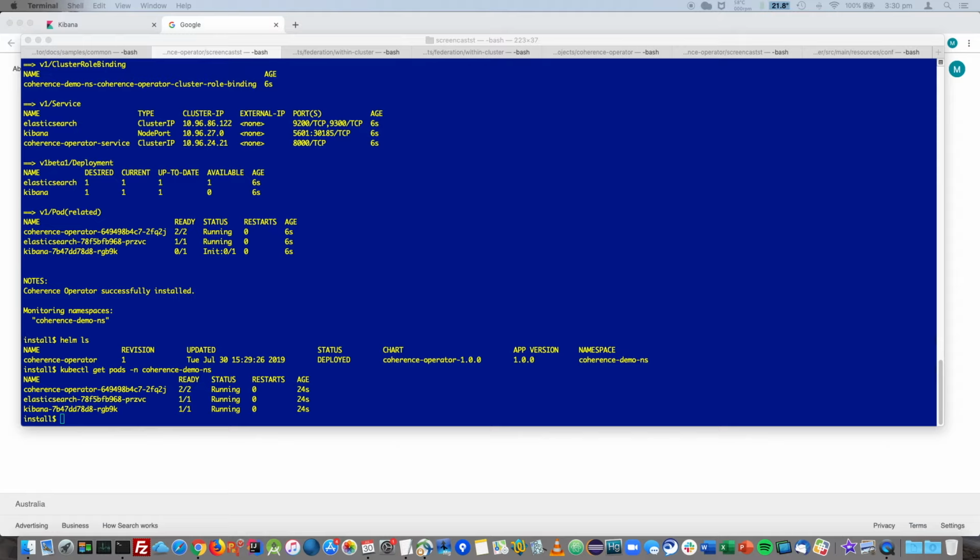Next, we install two Coherence clusters, a primary cluster with a release name of cluster 1 and a secondary cluster with a release name of cluster 2, both of which are configured with federation. The primary cluster is also configured with active persistence. Let's look at the cache configuration and operational override for the cluster.